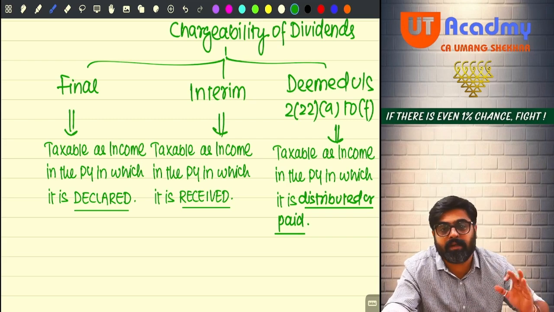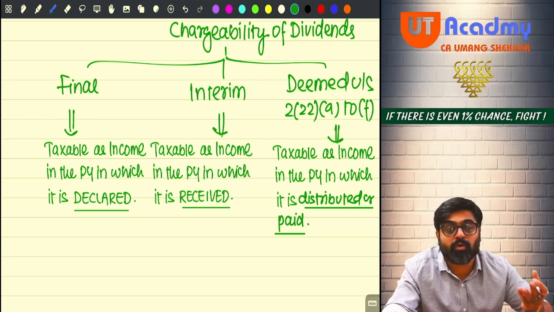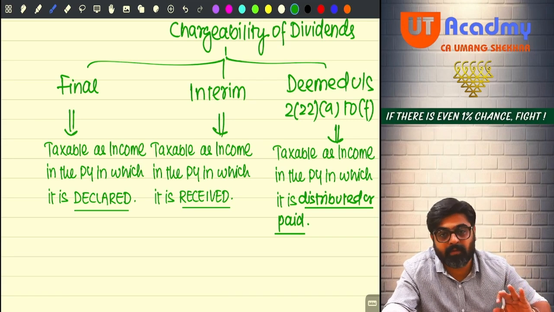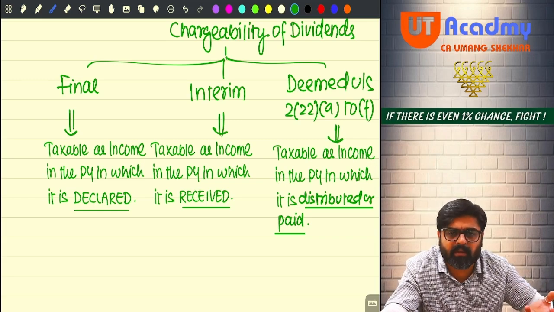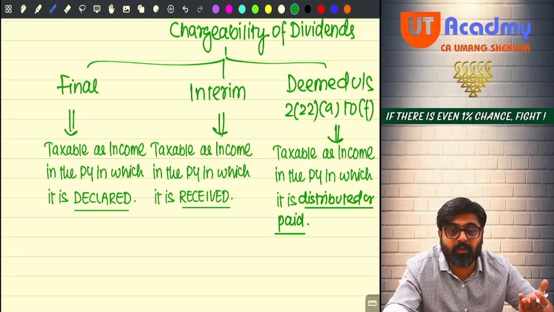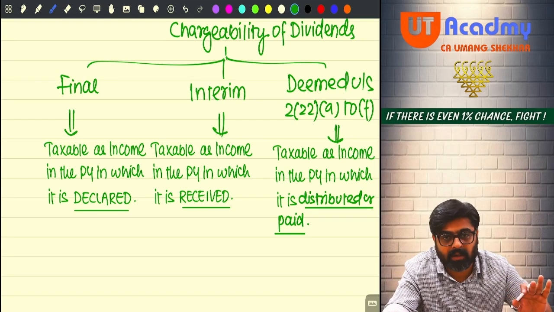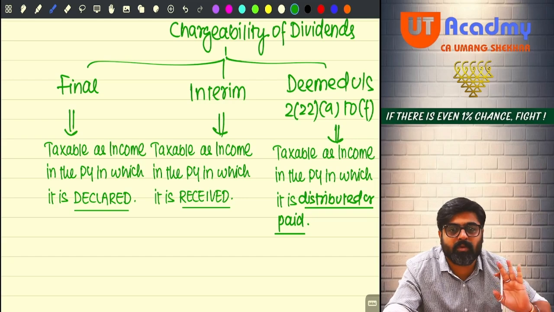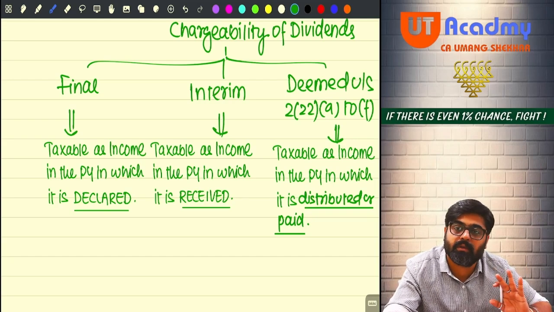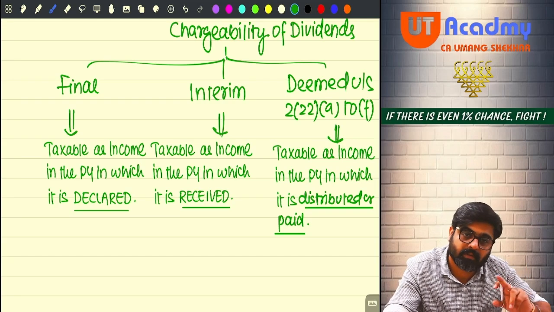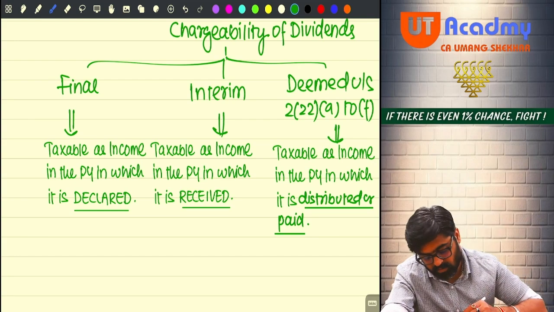Some payments are treated as deemed dividend. So those payments which are treated as deemed dividend will be taxable for you in the year in which they are actually paid. Some distributions are treated as your deemed dividend. So will be taxable in the year in which they are actually distributed. Hello, sir? Will you remember this? Sure, everyone, sure. Very good.